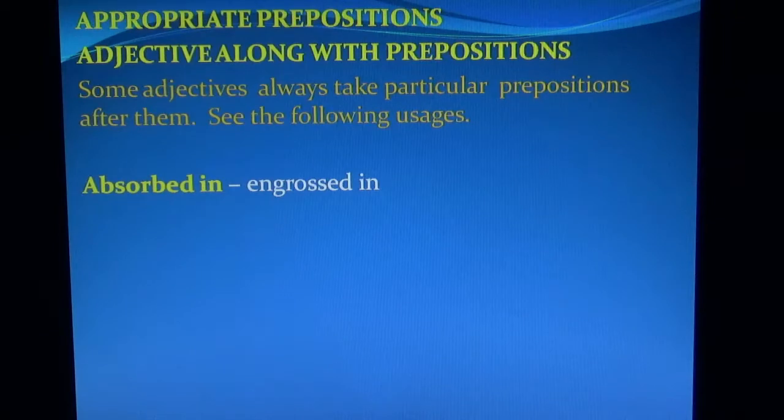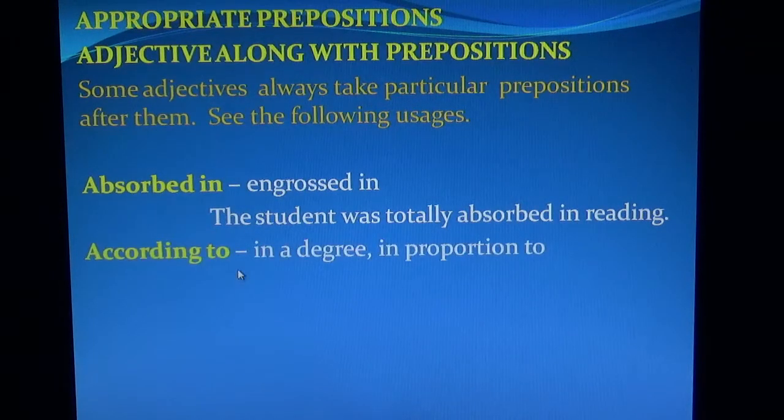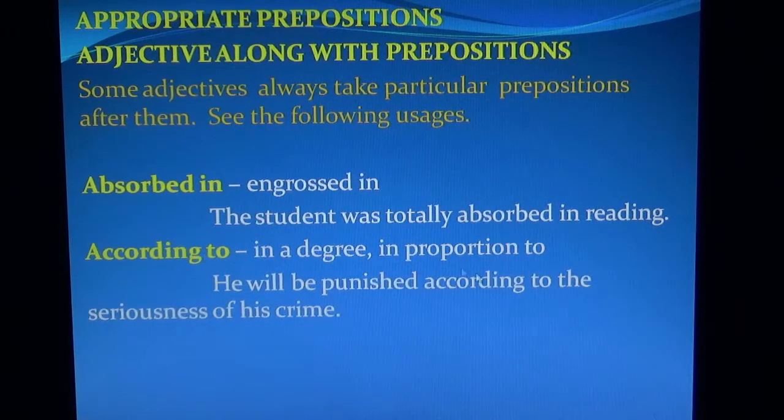See, first example, absorbed in. Absorbed in means engrossed in. Example: The student was totally absorbed in reading. Next, according to. According to means in a degree or in proportion to. He will be punished according to the seriousness of his crime.